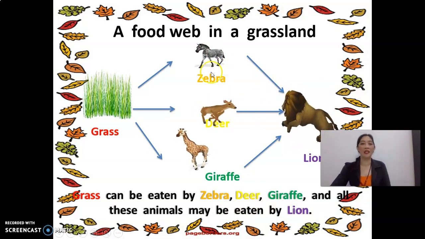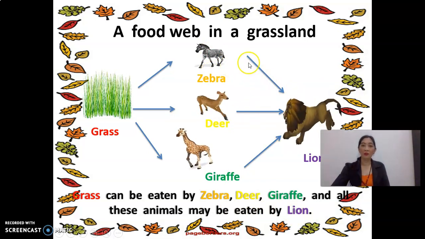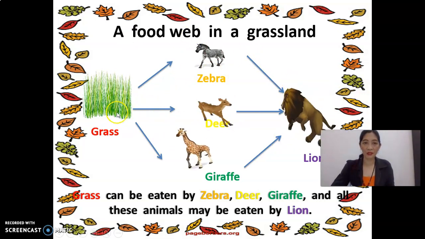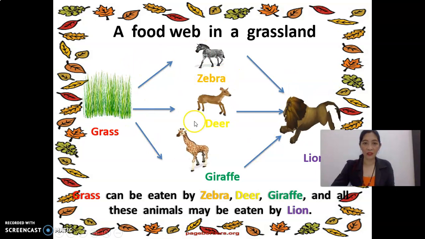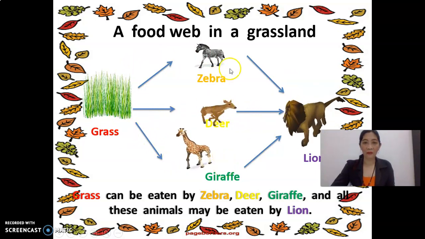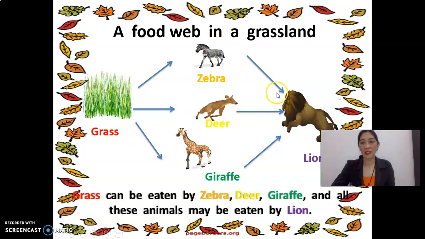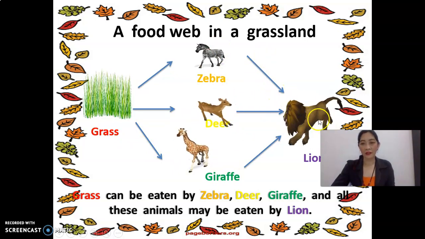So this is our example of food web. Grass eaten by zebra, deer, and giraffe, then zebra, deer, and giraffe are eaten by a lion.